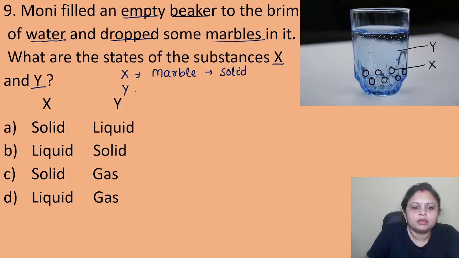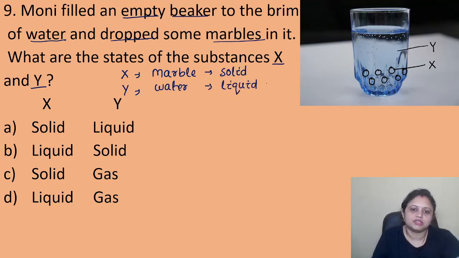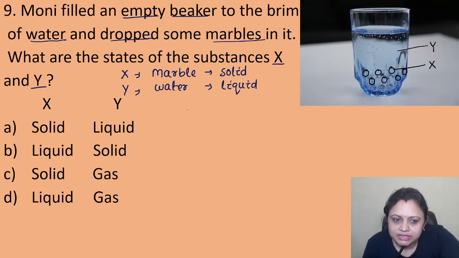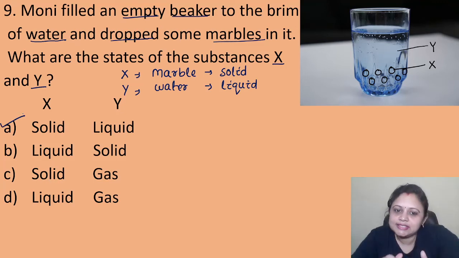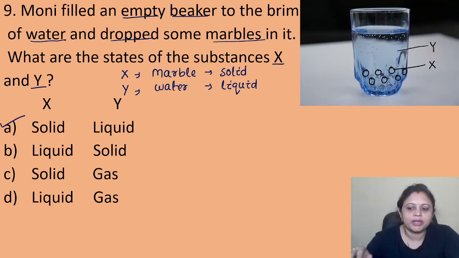Coming to Y, here Y is the water. So Y, which is water, is present in the liquid state. So the correct answer is X solid and Y liquid. Did you find it? It is present in option A. X is solid, Y is liquid. Okay, coming to the next question.